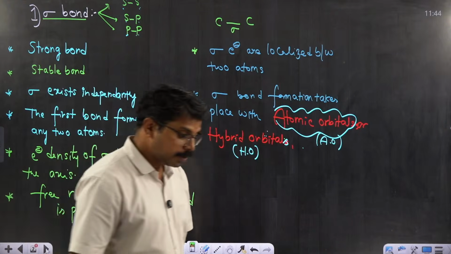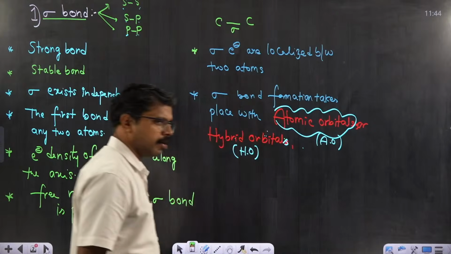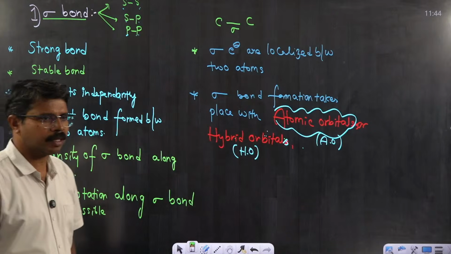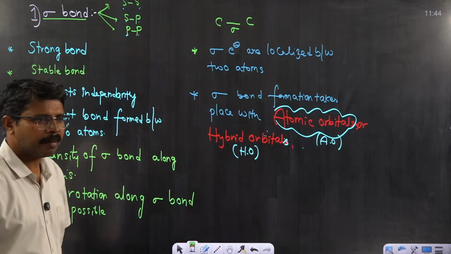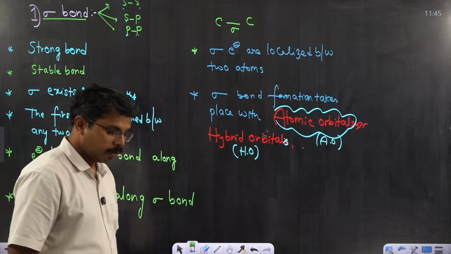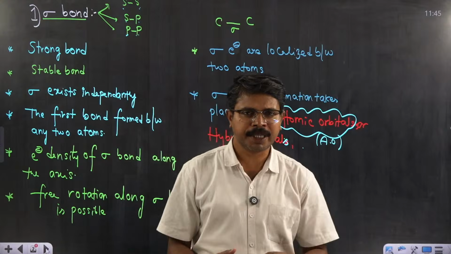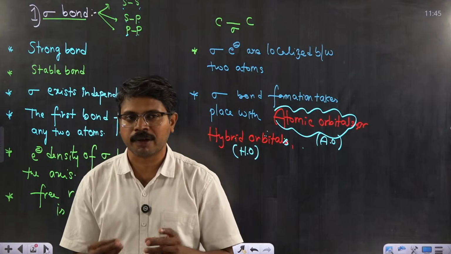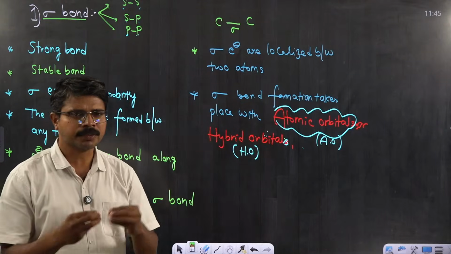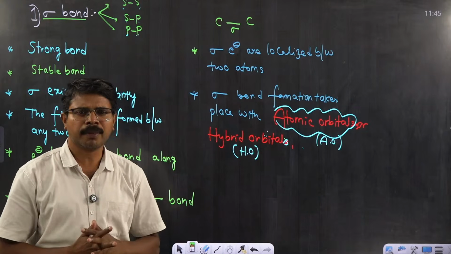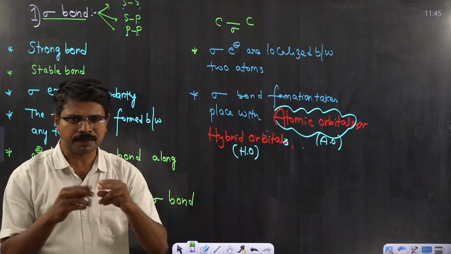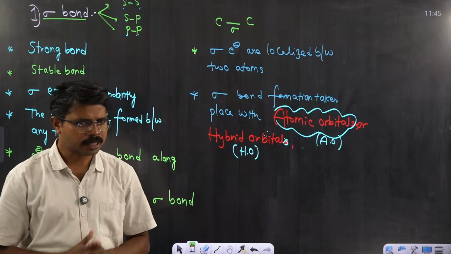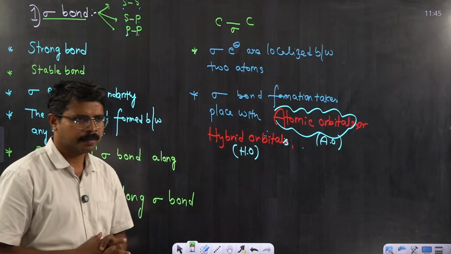Carbon forms 4 bonds. Yes, 4 bonds are there. Carbon valency is only 4. So in benzene, carbon is involved with 4 bonds. If your doubt is why you can't expect 4 bonds between 2 bonded atoms, you can never expect 4 bonds between 2 atoms. The maximum number of bonds allowed between any 2 atoms is 3. Okay, 1 sigma bond and 2 pi bonds.